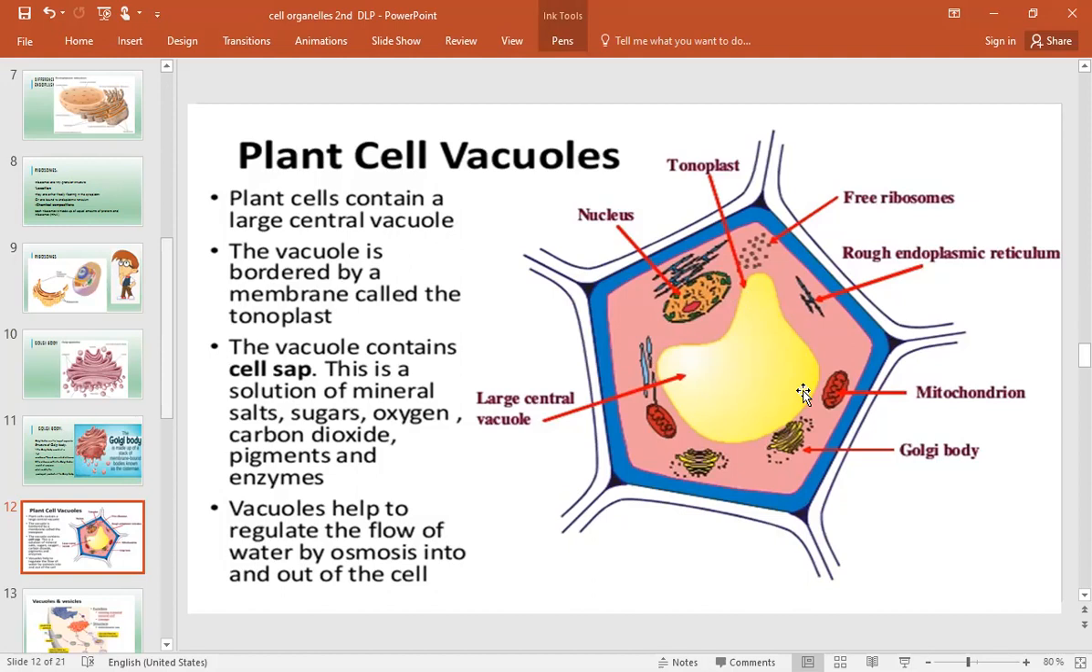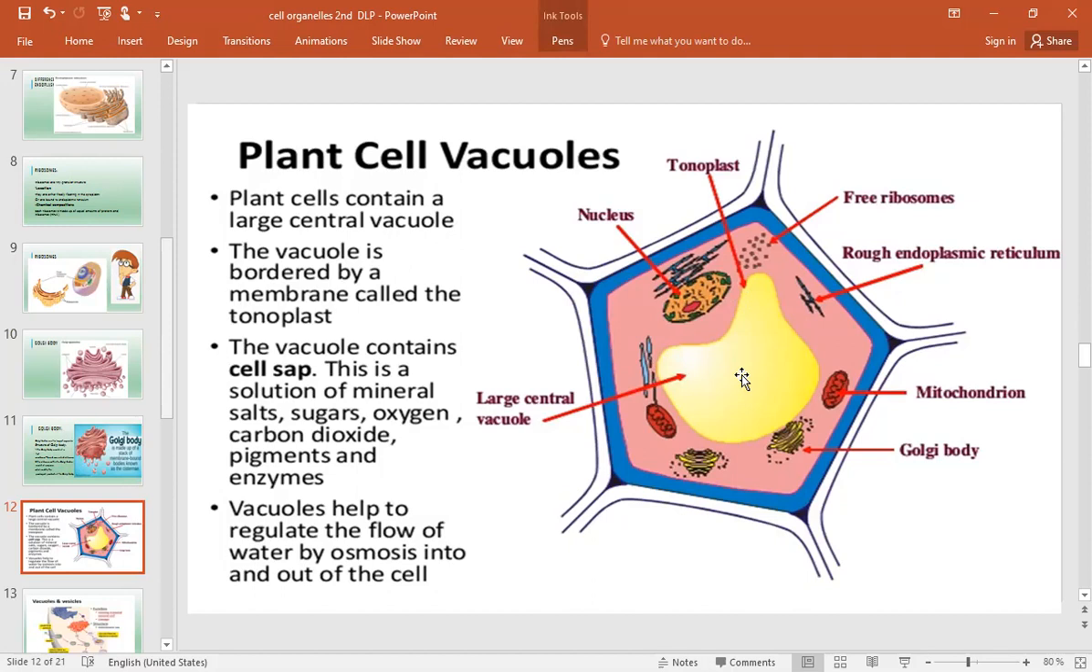It is a boundary from all the things which are present around the vacuole. And then this vacuole consists of cell sap, which is filling it, and this cell sap consists of minerals, salts, sugars, oxygen, carbon dioxide, enzymes, pigments, everything is present in this cell sap. And what does the cell sap do? Okay,